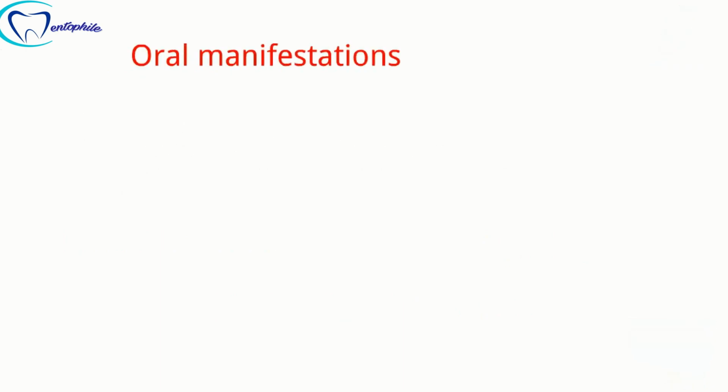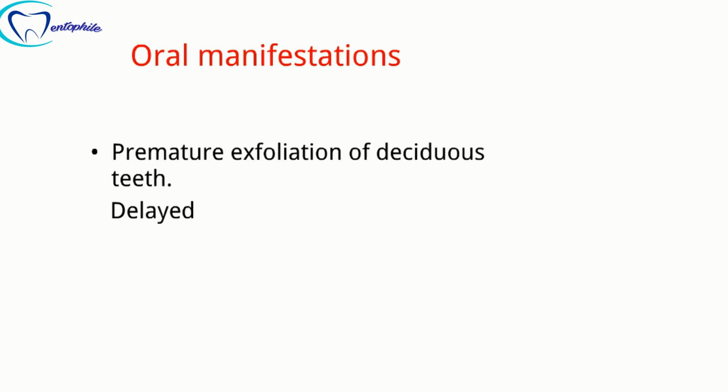So now moving on to the oral manifestations of the condition cherubism. We all know cherubism is a fibro-osseous lesion of the jaw. So it will be severely hampering the growth of teeth in the respective jaw in which the lesion is present. Likewise, it causes the premature or early exfoliation of deciduous teeth and delayed eruption of permanent teeth.